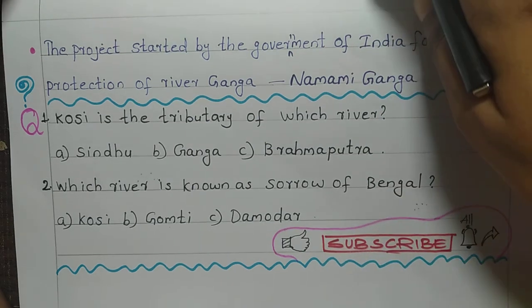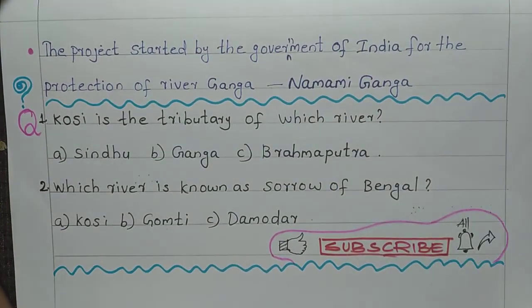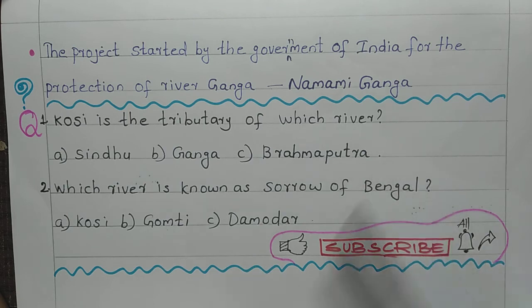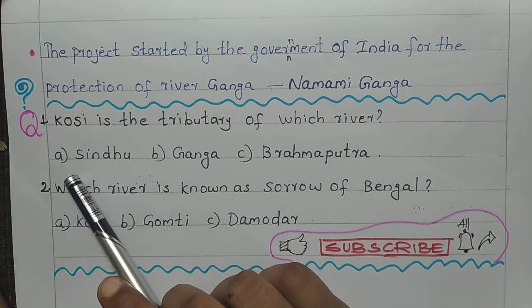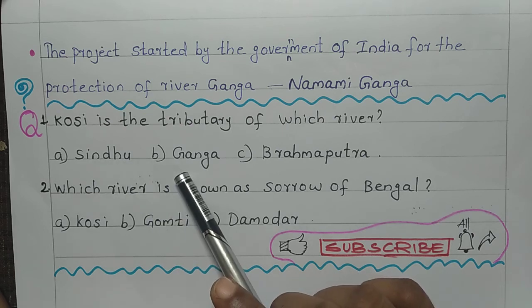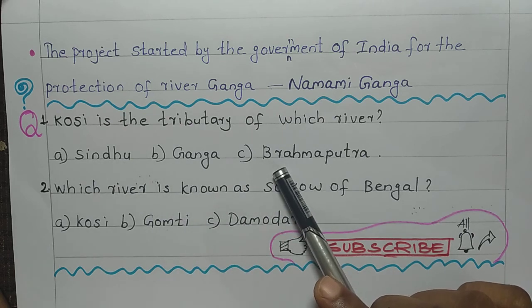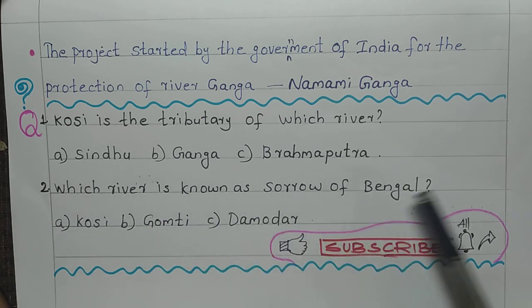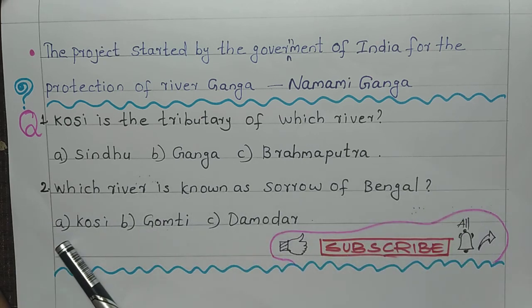Now let's see some questions. First one is, Kosi is the tributary of which river? Option A, Sindhu. Option B, Ganga. Option C, Brahmaputra. Second one, which river is known as Sorrow of Bengal? Option A, Kosi. Option B, Gomti. Option C, Damodar.